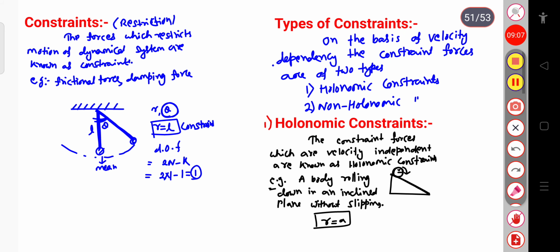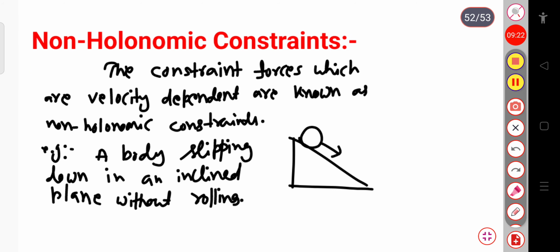So you can see that in the holonomic constraint, the body is rolling down an inclined plane without slipping. But in the non-holonomic constraint, the body is slipping down without rolling. So this is the difference between holonomic and non-holonomic constraints.